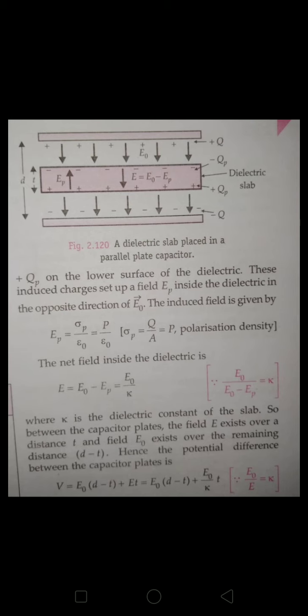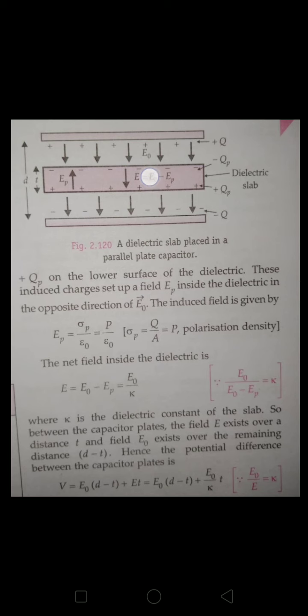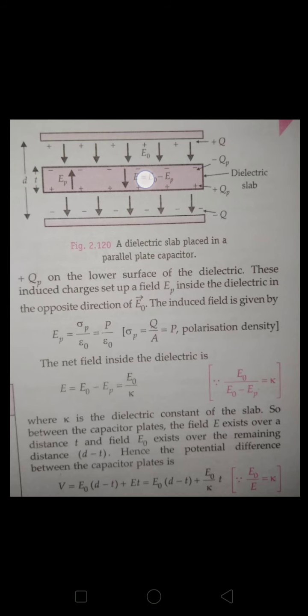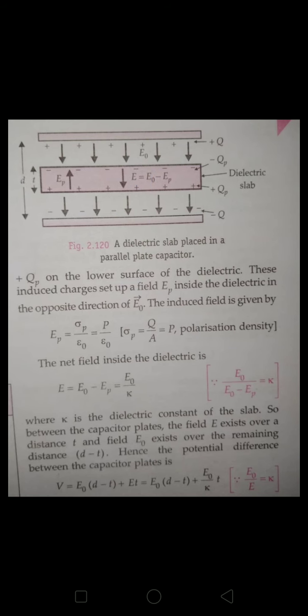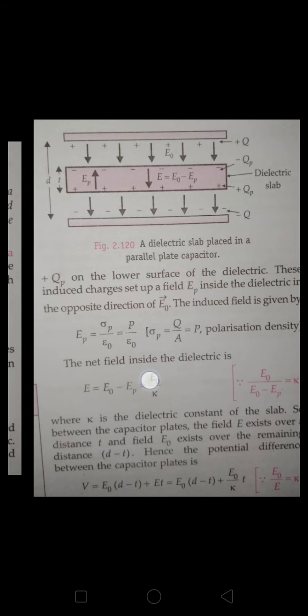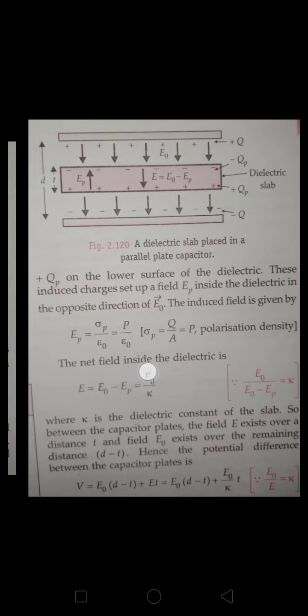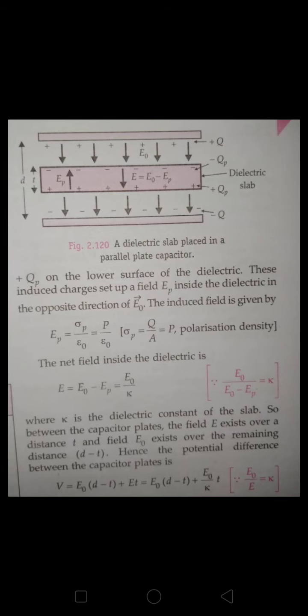Then you see what is EP. EP means the electric field inside the dielectric slab, as I said, which is reduced. Okay, so remember I said that the dielectric slab reduces the external electric field by an amount K, which is known as the dielectric constant. So the net electric field is reduced from the external by an amount K. Yes or no, guys?